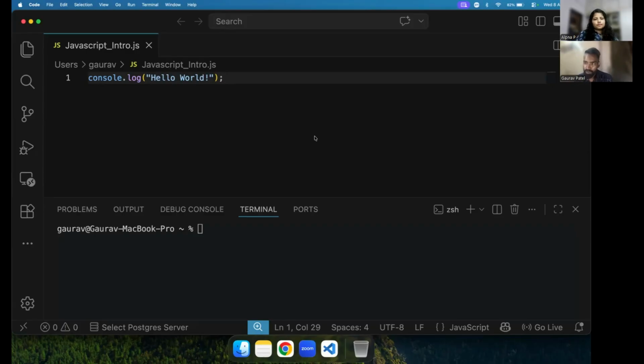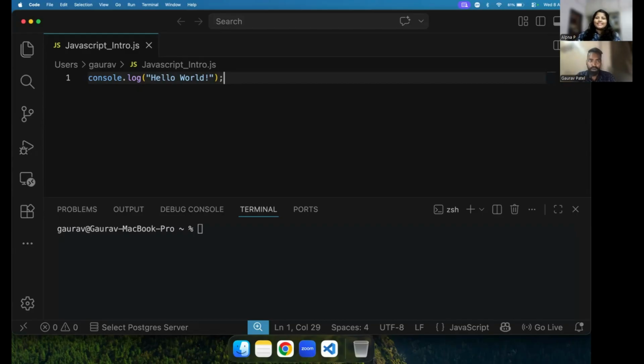So in simple words, we can say anything which we want to store in our system is called a variable. In JavaScript, we have three types of variable. We can declare a variable with let, var, and const. We are going to discuss that in depth, step by step: what is var, what is let, what is const, and which one we can use where, and why. All things we are going to discuss in depth.